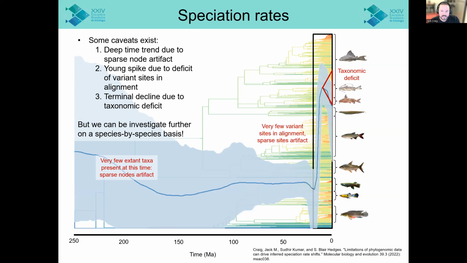Next, that big spike we see at about 20 to 30 million years ago, the spike in diversification rate, is going to be influenced by the data richness of the alignment that was used to build that tree. If there simply aren't as many bases in the genomes and the genetic data that's being used to build this tree, we're going to see a much higher inferred rate. It's going to bias it upward. And finally, the decline we see towards the present, which I've highlighted in a red triangle here, is mostly due to the taxonomic deficit. We've only really described about 2/3 of the neotropical freshwater fishes. So those are all going to fill in that triangle. And so this should be seen as a call to get out there and describe more species, right?